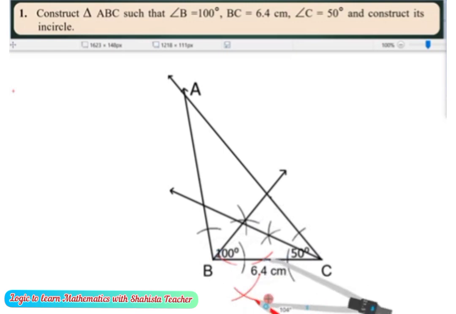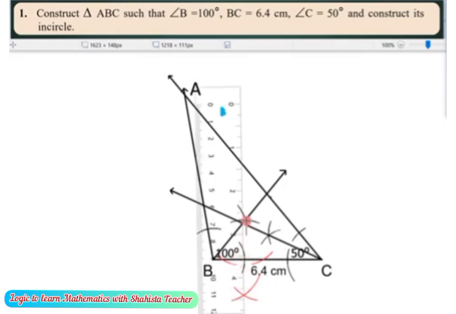After that we can draw this line, so that we can easily construct the incircle. After taking the third arc, the third line is passing through the intersection of B and C.